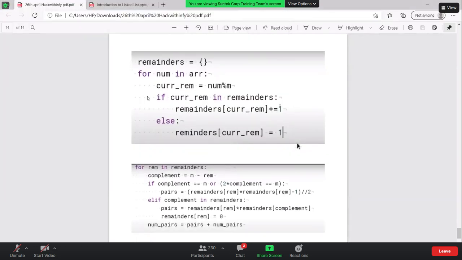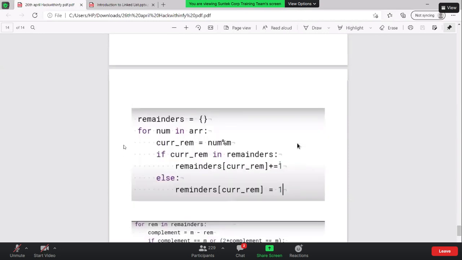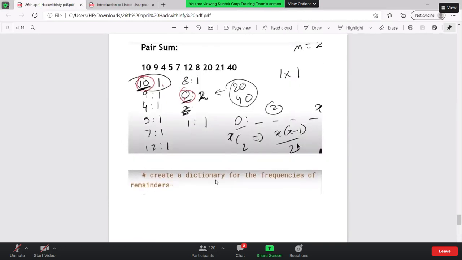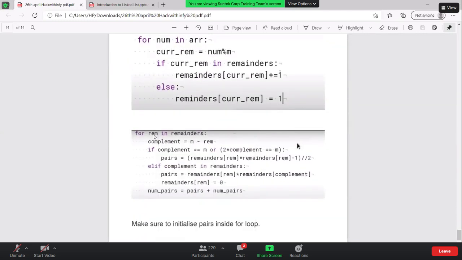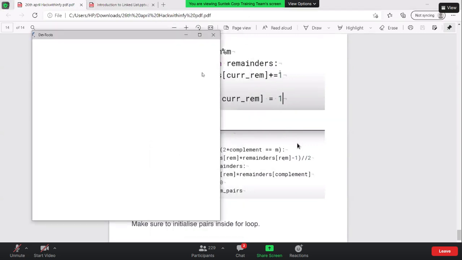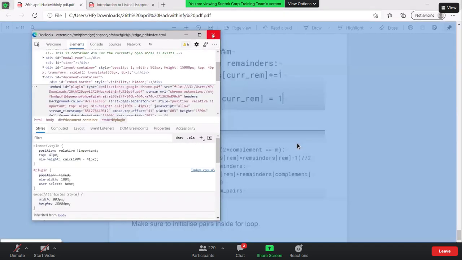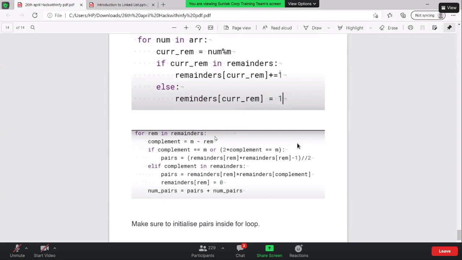Once I have the dictionary or hash map, what do I need to take care of? The first thing is creating a dictionary. The second thing is iterating over each and every number. So for rem, remainder, we iterate inside the hash map or dictionary. Once we iterate inside the dictionary, complement is equal to m minus remainder.